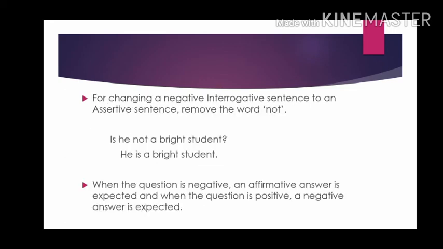Next is, for changing a negative interrogative sentence to an assertive sentence, remove the word not. Example: Is he not a bright student? Interrogative sentence it is. You can change it to assertive: He is a bright student.